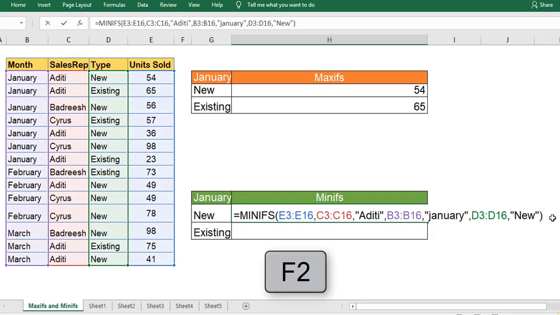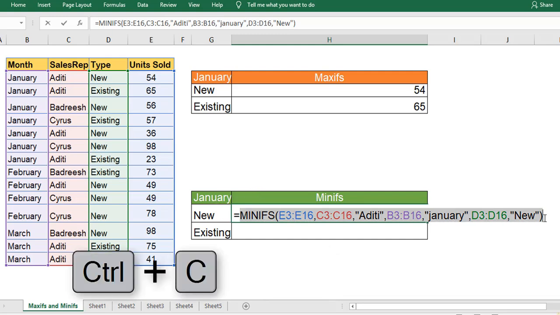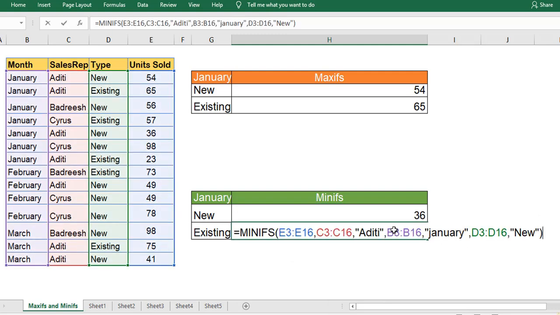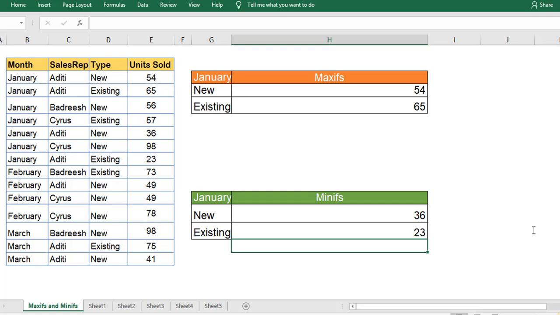Press the function F2 key to see the formula. Copy the formula by pressing Ctrl C. Hit the escape key. Paste the formula. And in place of new, just change it to existing. Hit enter, you will have the answer.